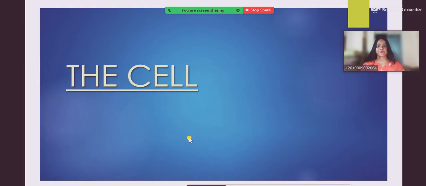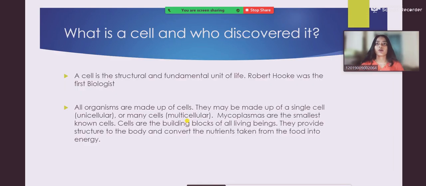The cell. First we will see what a cell is and who discovered it. Basically, the cell is the structural and fundamental unit of life. And it was discovered by whom? By Robert Hooke. He was the first biologist who discovered the cell. Now we will read what a cell is and what it means.